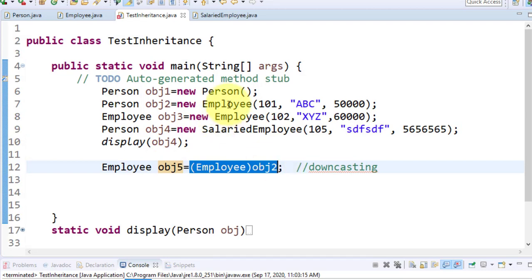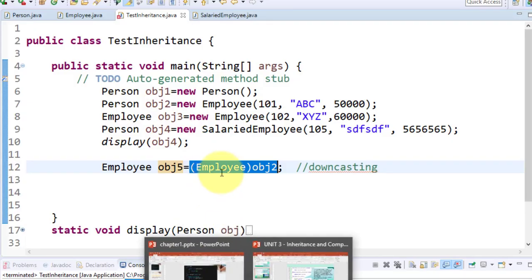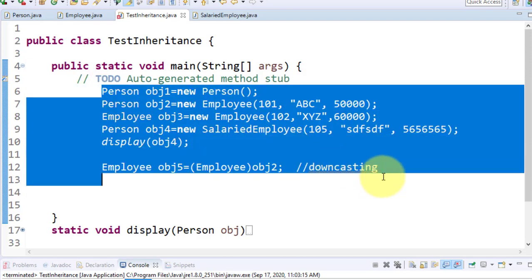No, it is the same object. So 5 reference variables, 4 objects are available. Is it okay to you? Okay. So this is important. Most of the time in technical aptitude, this type of scenario is given to you and they ask you, tell me how many objects and how many reference variables are there.